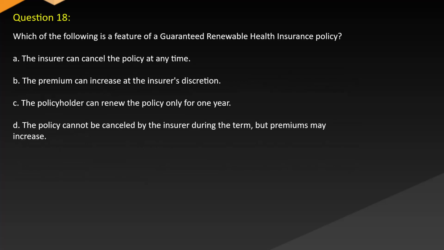Question 18. Which of the following is a feature of a guaranteed renewable health insurance policy? A. The insurer can cancel the policy at any time. B. The premium can increase at the insurer's discretion. C. The policyholder can renew the policy only for 1 year. D. The policy cannot be cancelled by the insurer during the term, but premiums may increase.